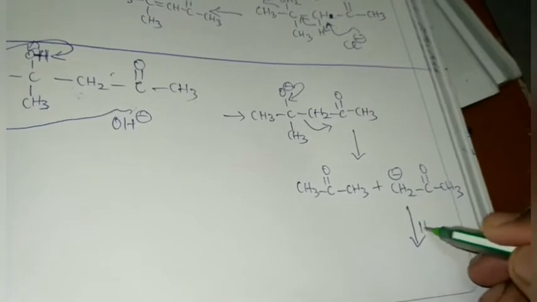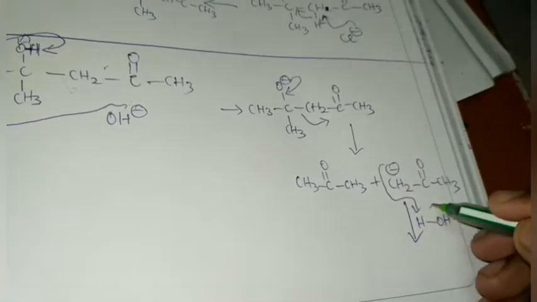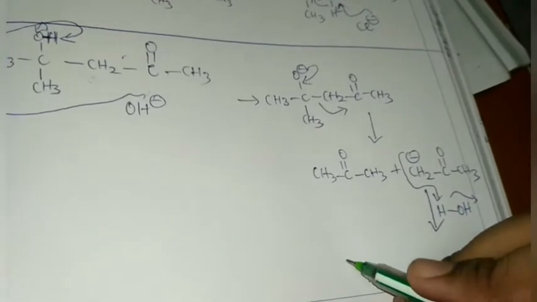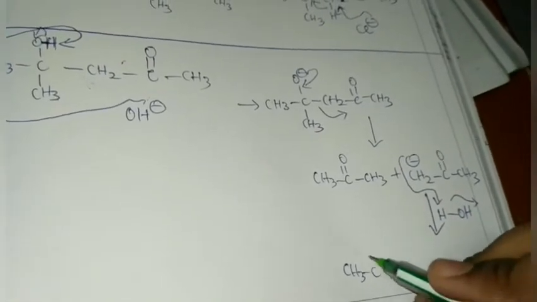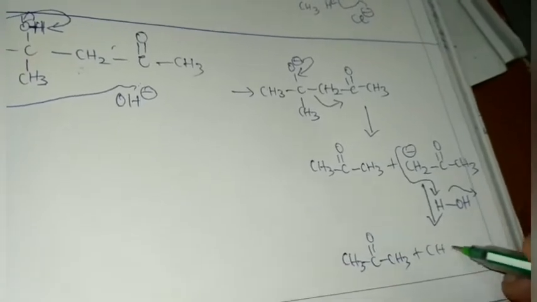Now this molecule reacts with the water present in the medium, so it essentially forms CH3, C double bond O, CH3 plus CH3, C double bond O, CH3. Do you realize this? We took the same acetone compound here, and we again form the same acetone compound if it does not get dehydrated.